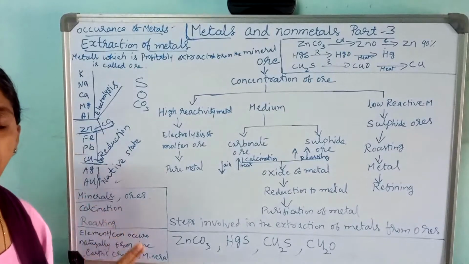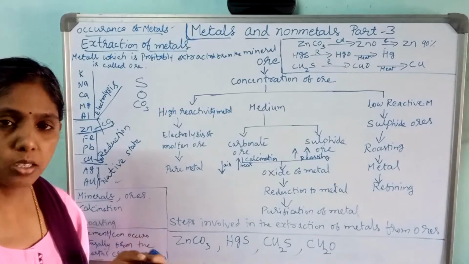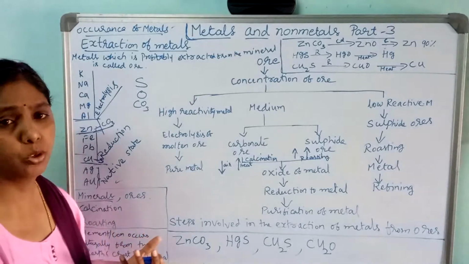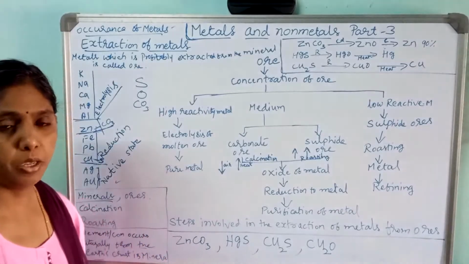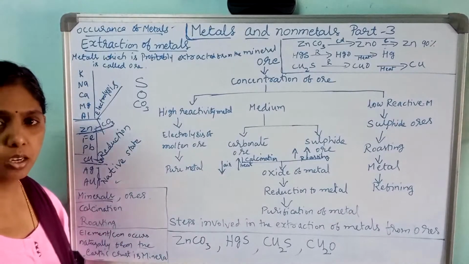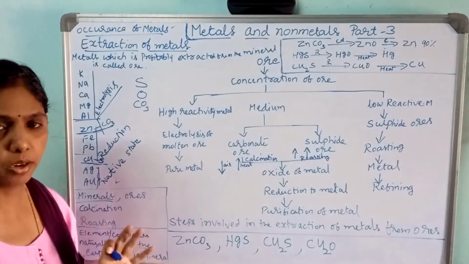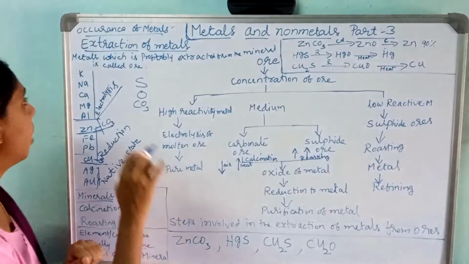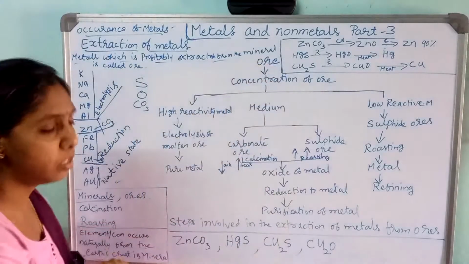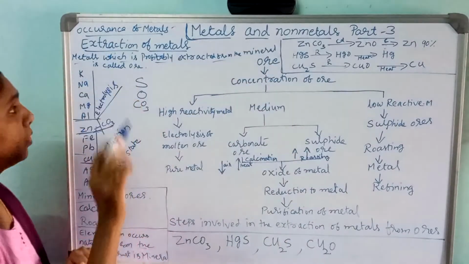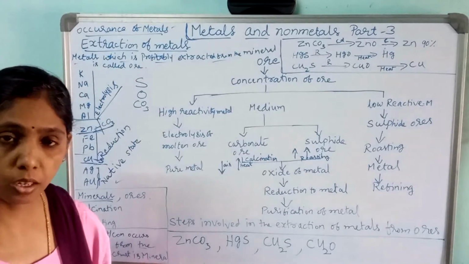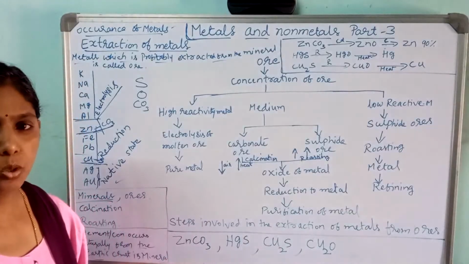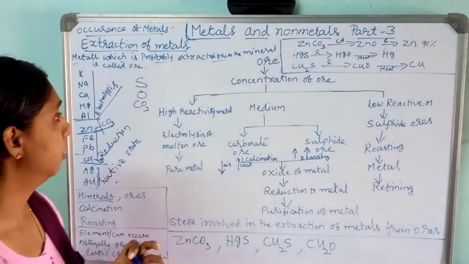Mineral is an element or a compound which occurs naturally in the earth crust. You can write that, that is the definition for mineral. Coming to the part of the ore, I have written the meaning of the ore here. Ore is a mineral from which the metal can be profitably extracted. That means in that mineral there is ore, so we can profitably extract that metal.